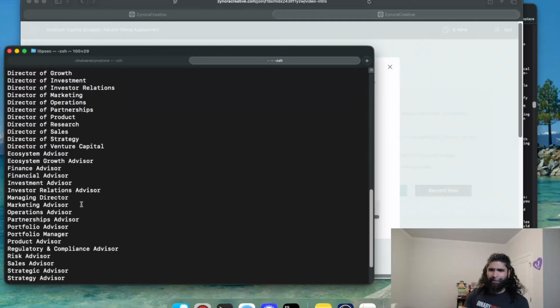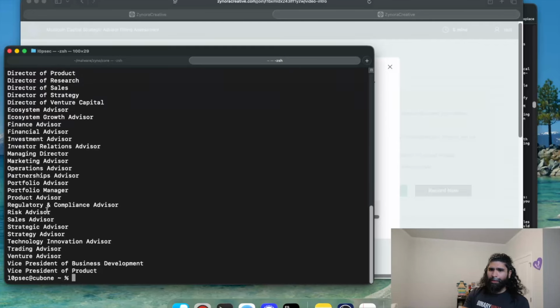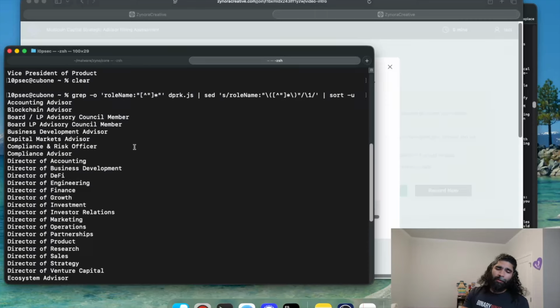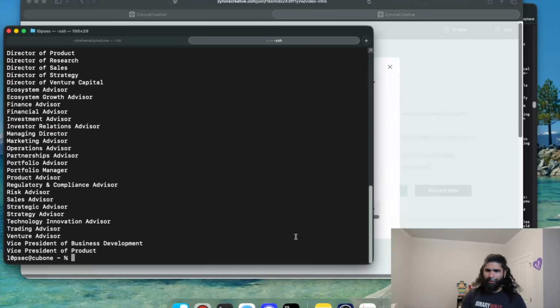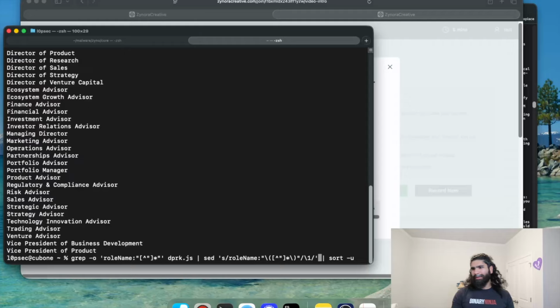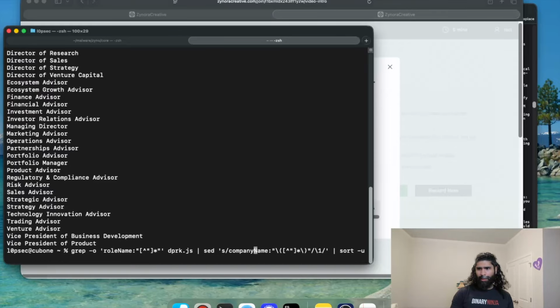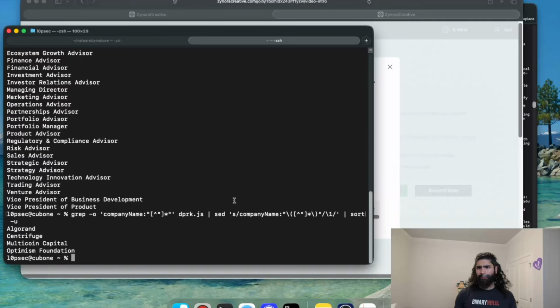Yeah, so investor, portfolio managers, vice president of business development. A bunch of different roles that people may be applying for or are interested in, which again, is part of this whole campaign. And different companies that I noticed, I think it was company name. So let's do company name. There's probably a much better way of doing that, but okay.